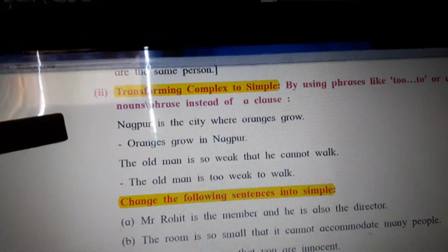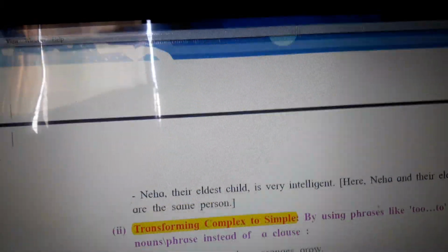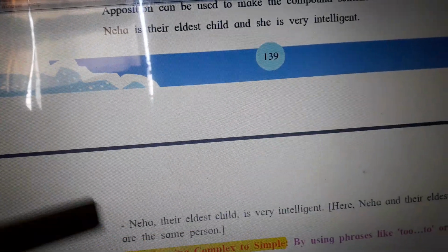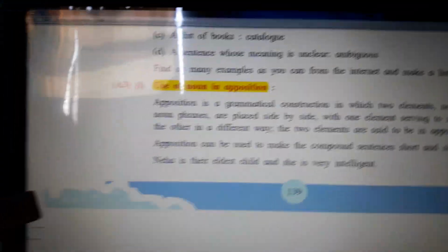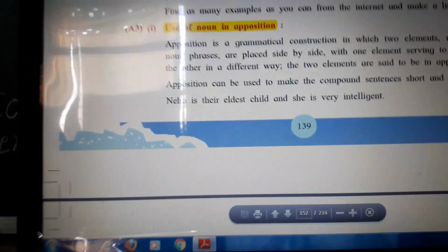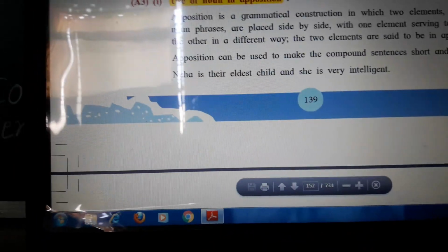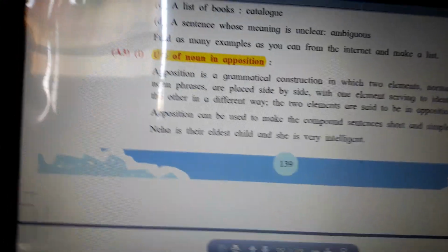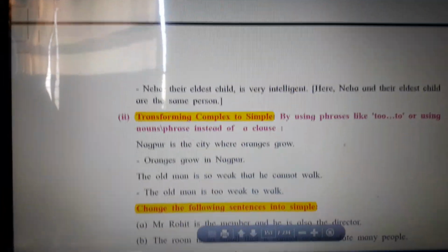And here, by using phrases like to, or using nouns or a phrase instead of a clause. The example is: Nagpur is the city where oranges grow. Oranges grow in Nagpur.